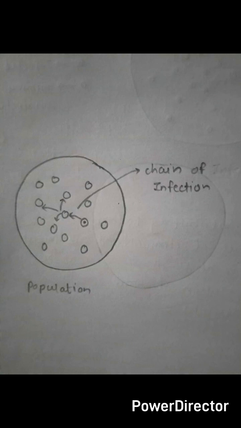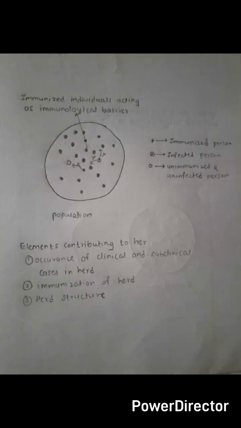So you can see in this figure there is a chain of infection. If there is no herd immunity, then there is a chain of infection because of which the infection spreads rapidly, and if there is herd immunity, then this chain of infection is broken.